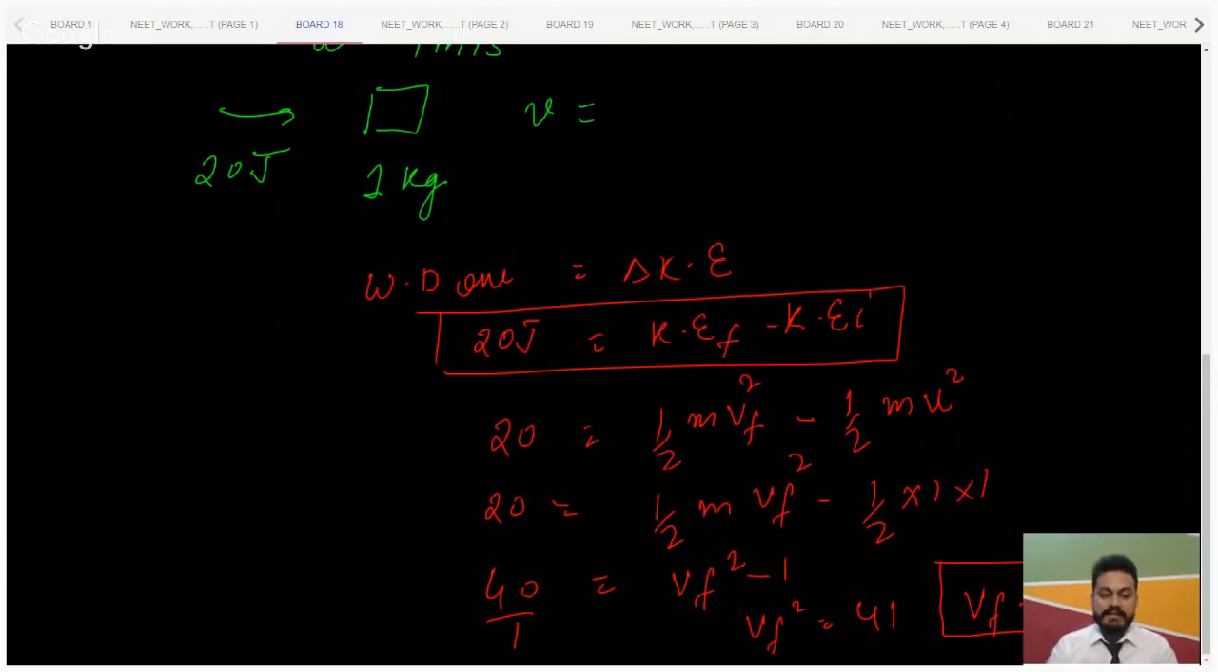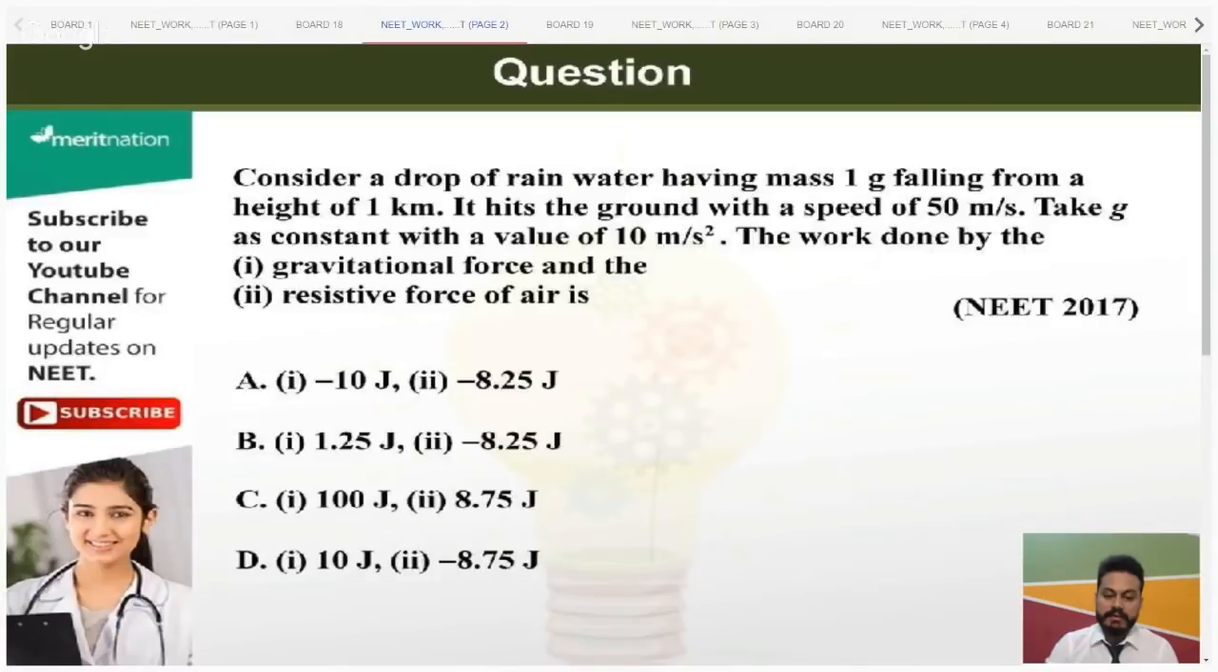Let's see the application of this in a NEET question which came in the year 2017. Let's see how many of you can do this one now. Gautam, Shreya, you guys gave me a correct answer.